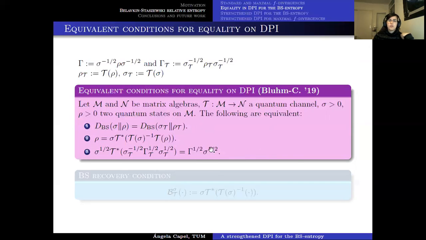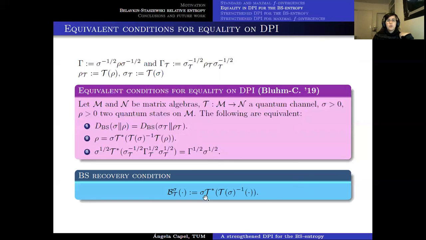And also if some other equality holds, which is something auxiliary that we need for the calculations of the rest of the proofs. But the important one here is the second property, which is what we call the recovery condition. So from now on, for us, the BS recovery condition for the channel T with respect to the state sigma is given by this expression here.